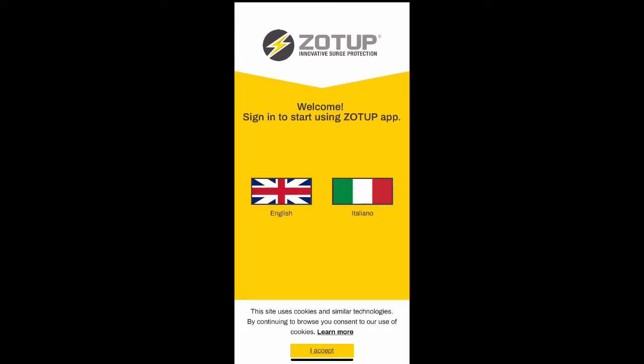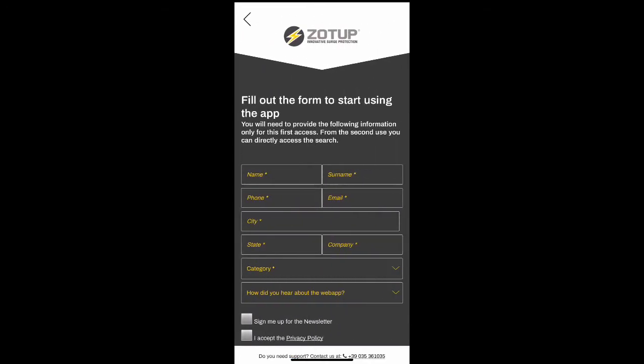At first access, it is necessary to fill in your data on a short registration form.